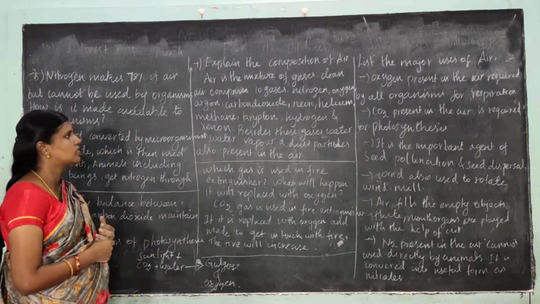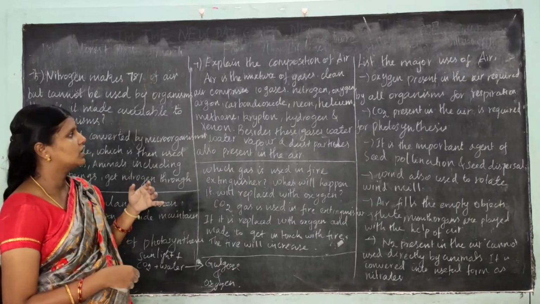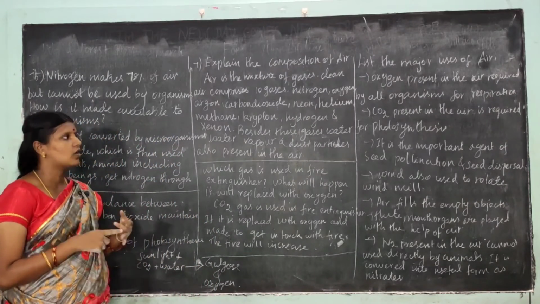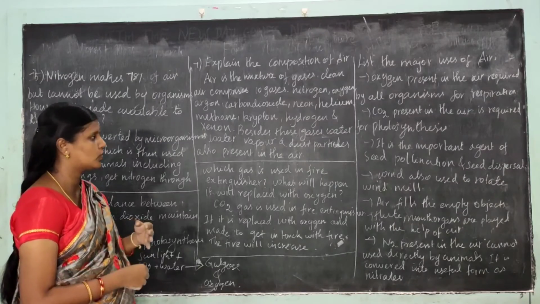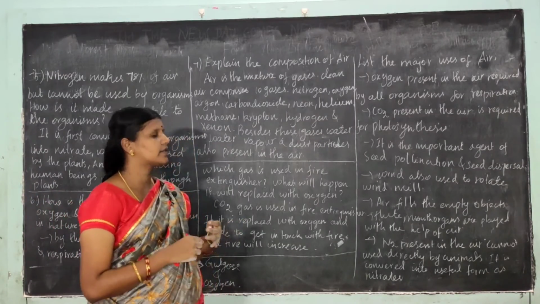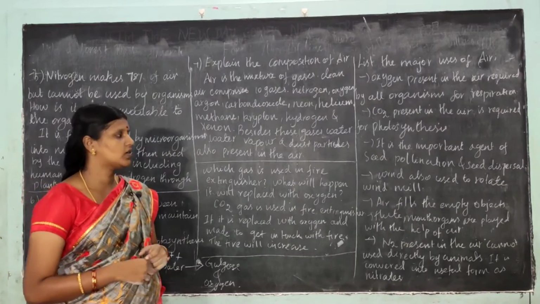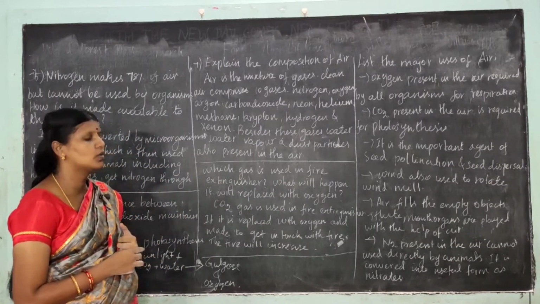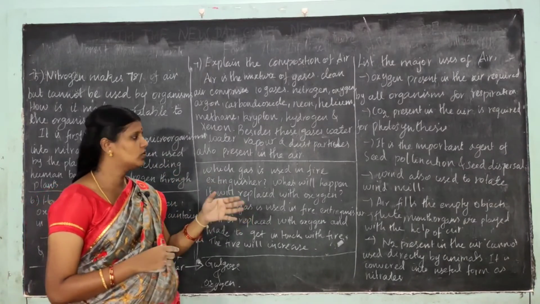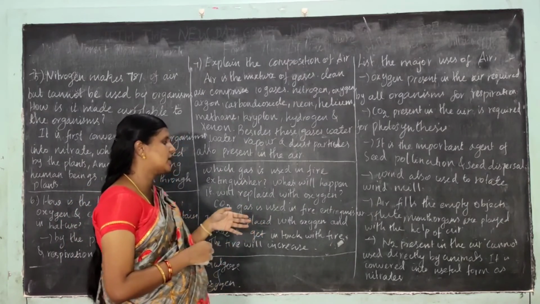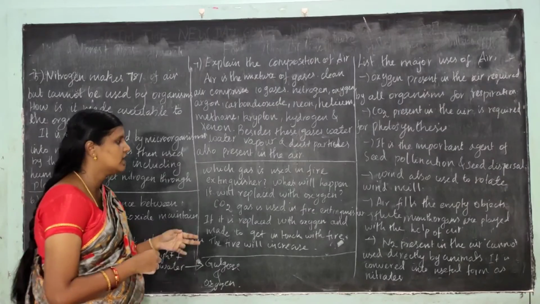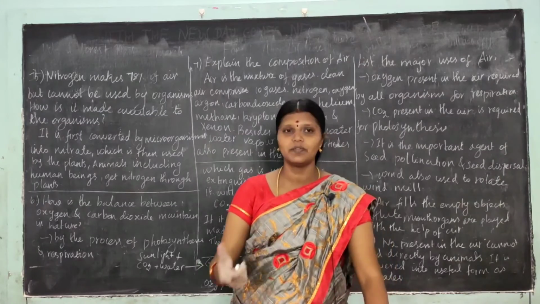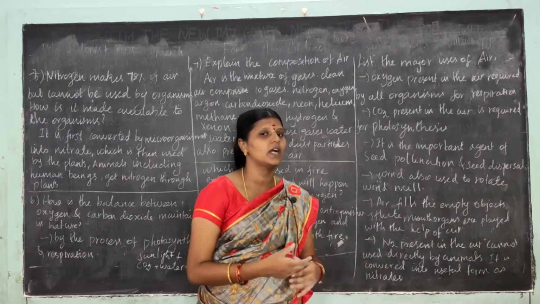Next question: list the major uses of air. Oxygen present in the air is required by all organisms for respiration. Carbon dioxide is required for photosynthesis. Wind is an important agent of seed pollination and seed dispersal, and it rotates windmills. Air fills empty objects like balloons and tubes, and musical instruments like the flute and mouth organ are played with the help of air. Nitrogen in the air cannot be directly used by animals; it is converted into nitrate and then used by animals and plants.